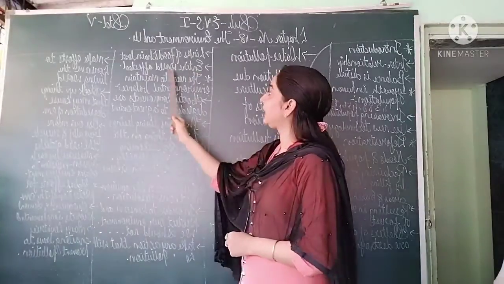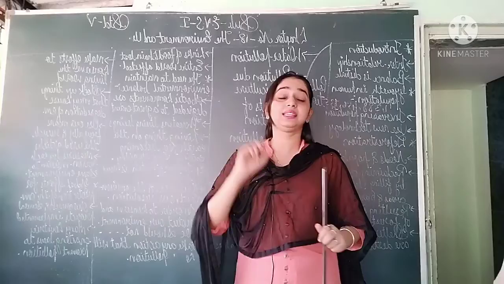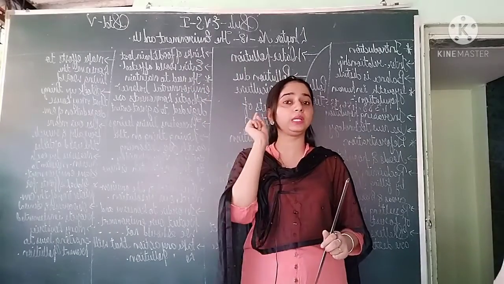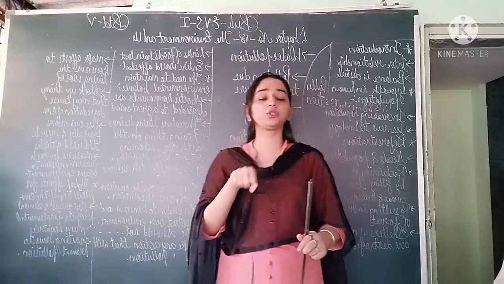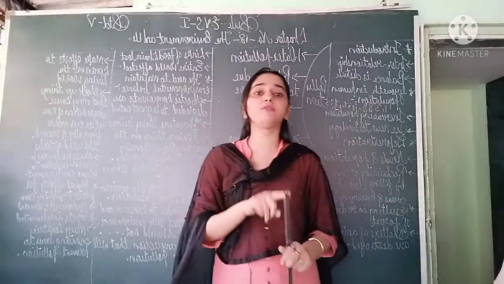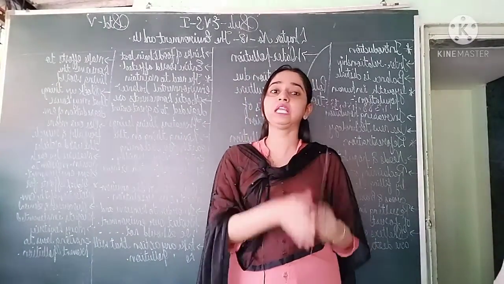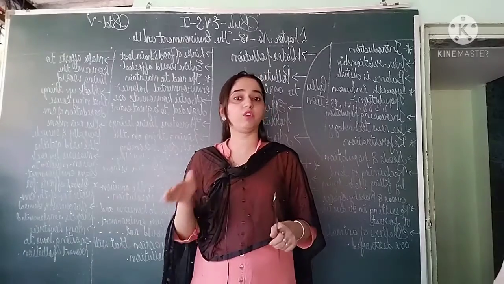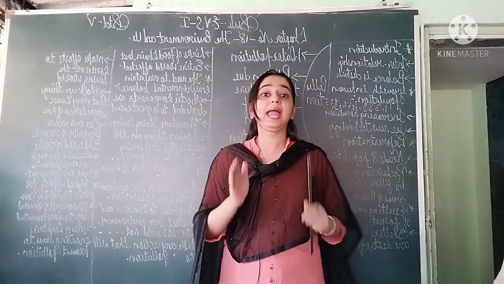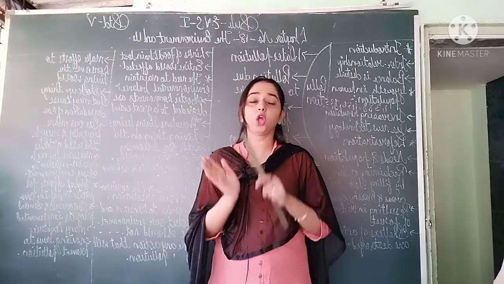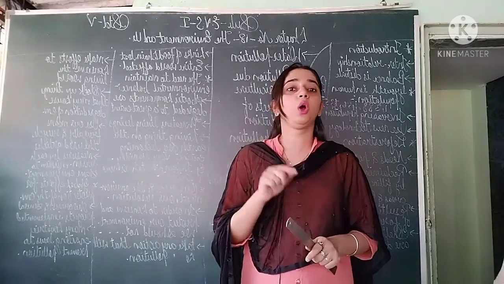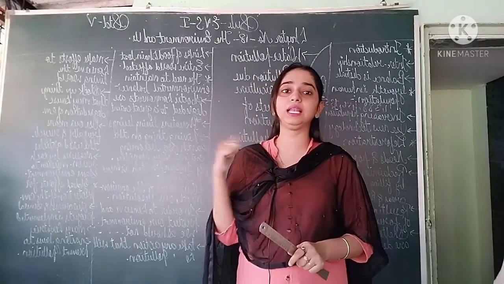Next, entire world affected. The entire world, not only India or not only our society, the entire world is affected by this pollution, by this environmental imbalance. And not only living things, non-living things also cause this environmental imbalance.